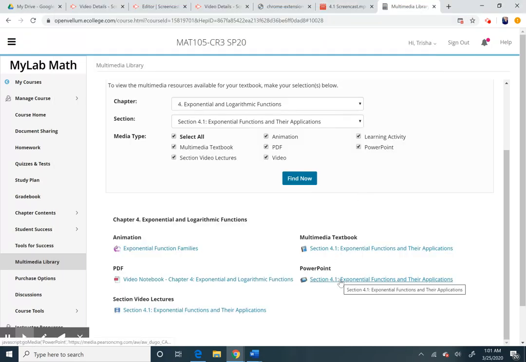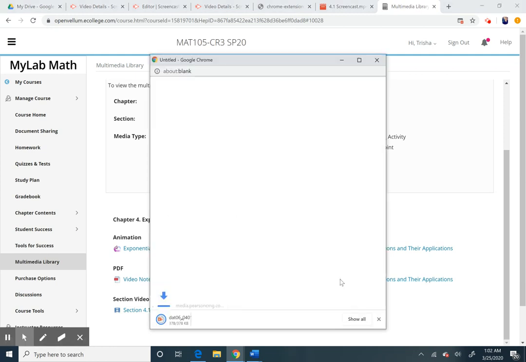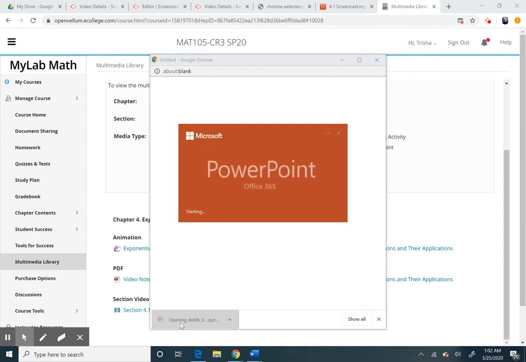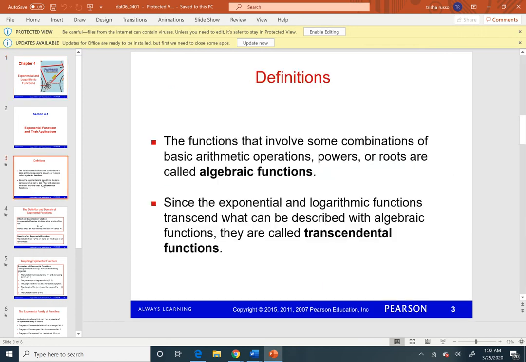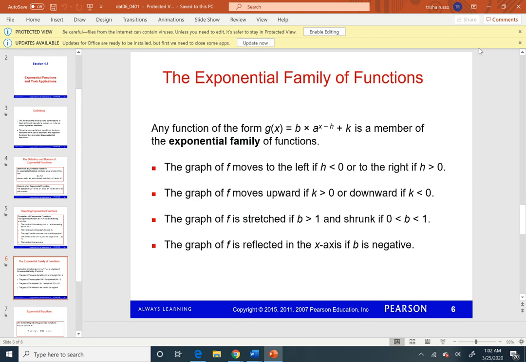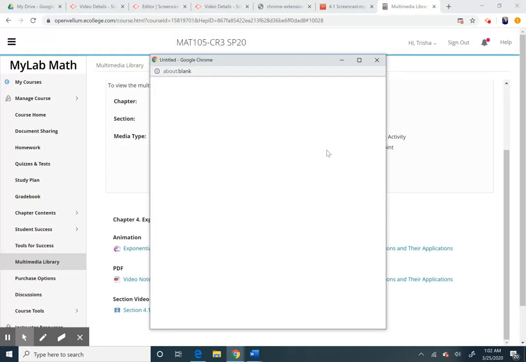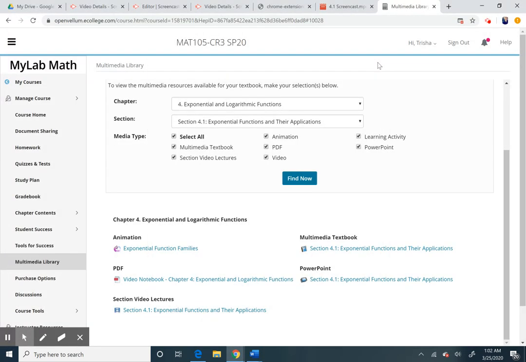And then they have PowerPoints, which are also pretty cool. So you click on the PowerPoint, it downloads for you. You press it, it opens up, and it pretty much just does a PowerPoint lecture. See right here, it gives you definitions, family of functions, which we're going to get to. All right, so that's how you're going to get some extra resources.